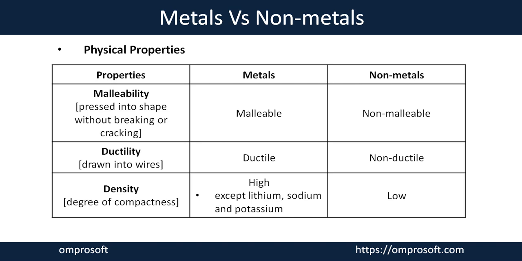Due to this reason, they can easily react with moisture or humidity present in the atmosphere and get oxidized. That is why they change their physical state. But non-metals have low density because most non-metals are present in gaseous state. Due to that, the atomic particles have huge distance between each other, and that is why the density of non-metals is low.